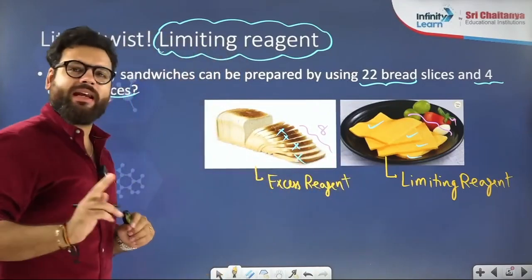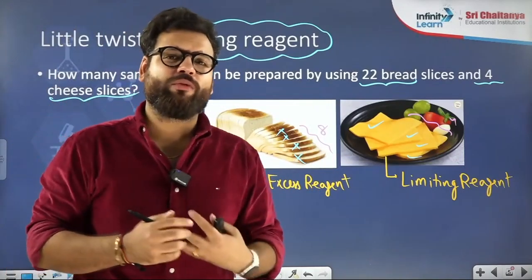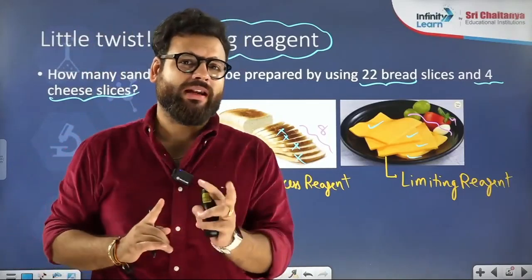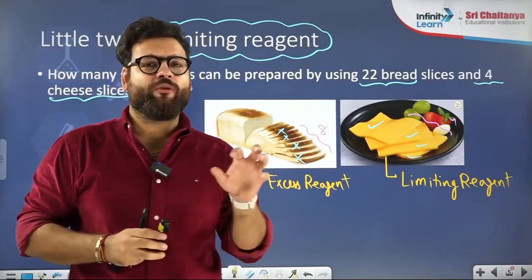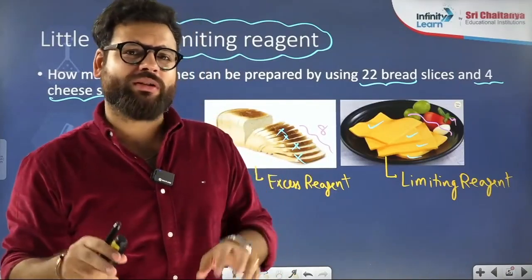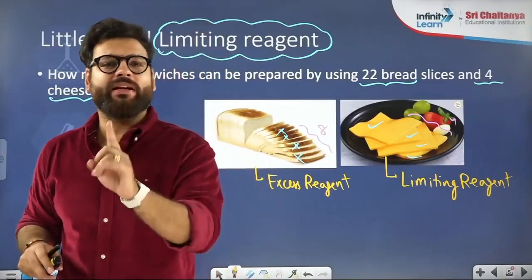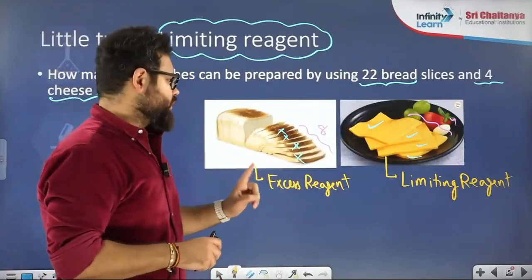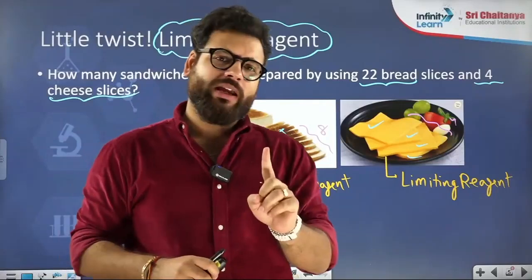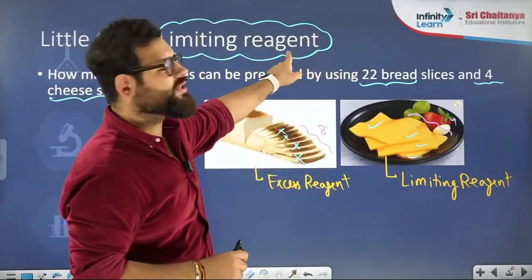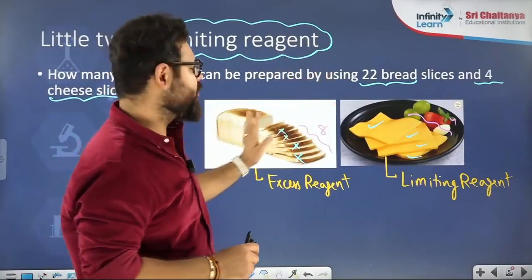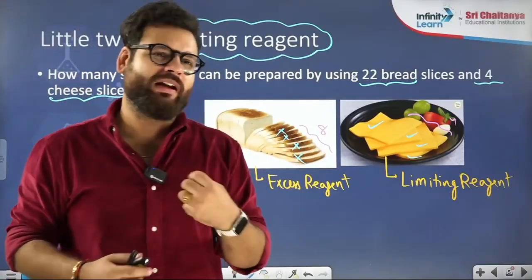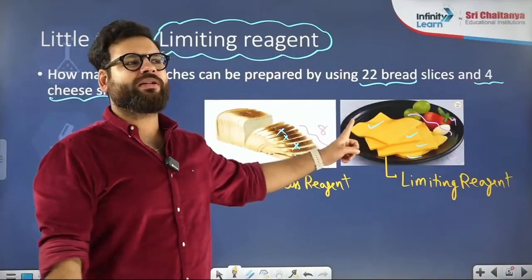So these are the second type of questions we are going to do today, where I will give you data about both the things. Be very careful. Data about both the things will be given, like 4 gram hydrogen combines with 4 gram oxygen, how much water is produced? That is a limiting reagent type question. Please remember, whenever data of all the reactants is given, it is a limiting reagent type question. We will see how to do that. Right now I have given you simple examples, so you are able to tell, but when I give you an example from chemistry, you might feel a little difficulty. Is this complication clear to everyone?